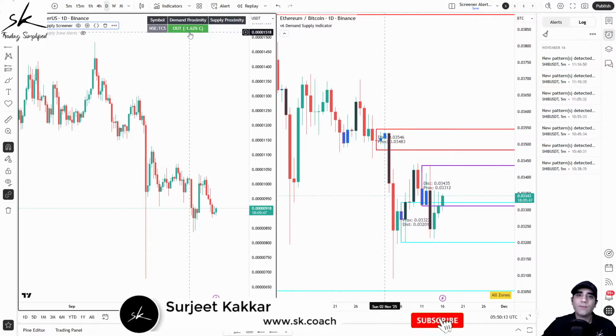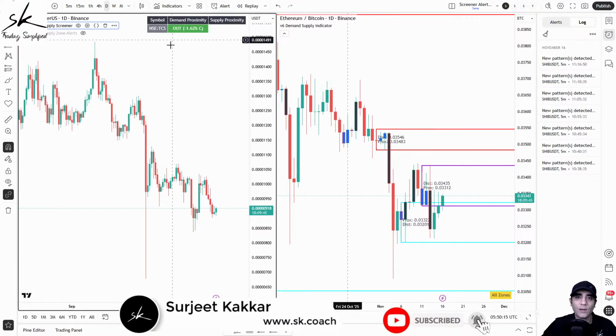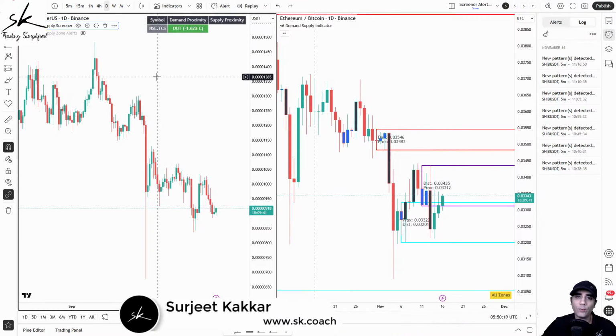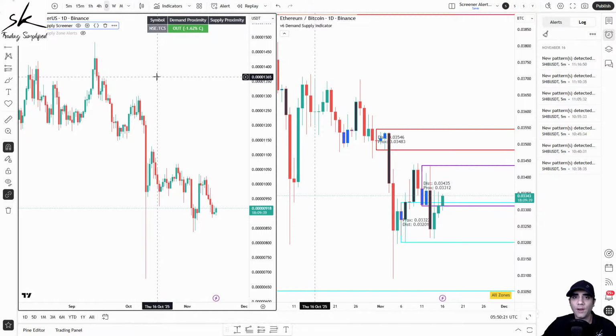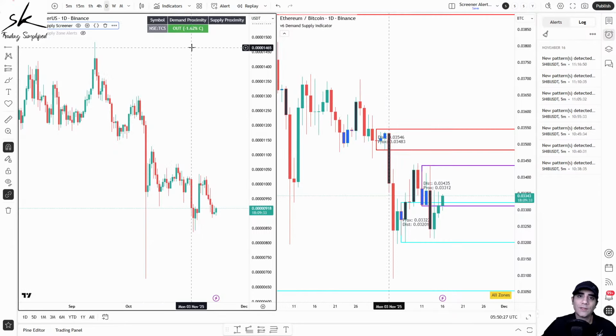So now you can see if I was doing the analysis manually, I would have to go through all the 15 symbols, and then I would have realized that on 14 symbols, we are still far away from a demand area or a supply area. So I would have wasted a lot of time analyzing those 14 symbols. But now, since I'm using the scanner, it is telling me only TCS is getting closer to demand. So that is the only one you can look into, because the rest of them are still far away from demand areas or supply areas.